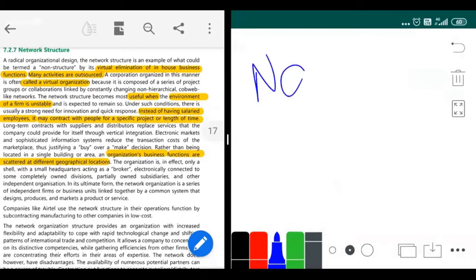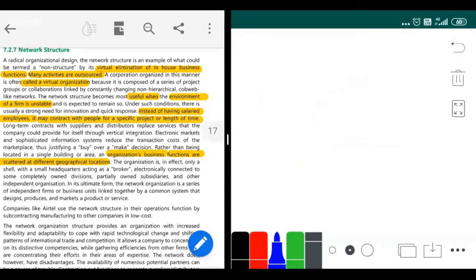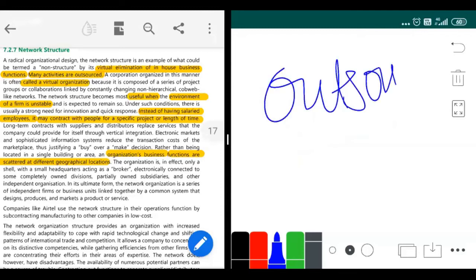Next, we have network structure. Network structure means non-structure, which means there is no structure at all. What happens here is that everything is outsourced. So in network structure, you can write everything is outsourced.